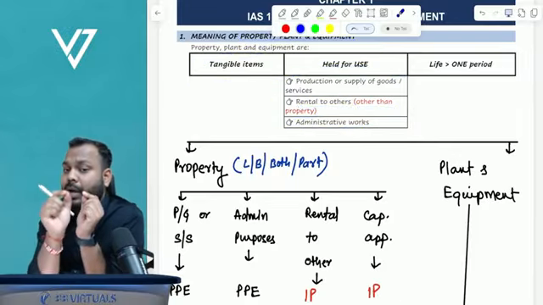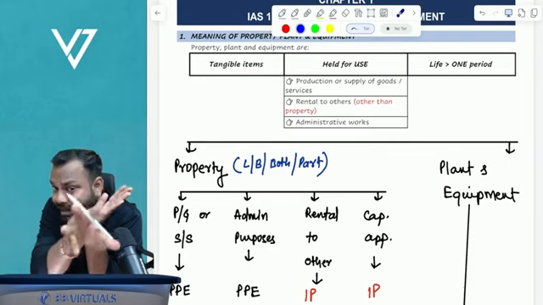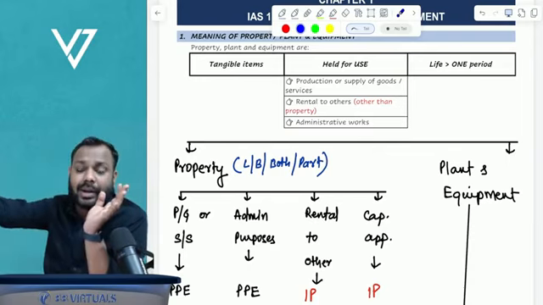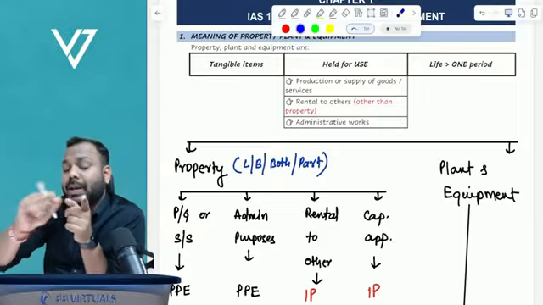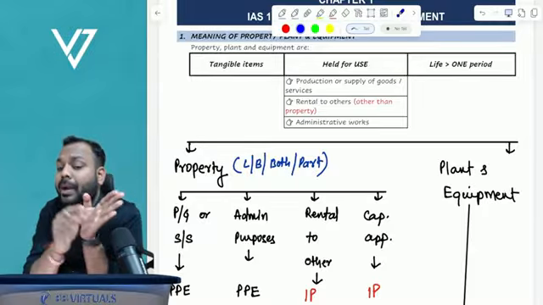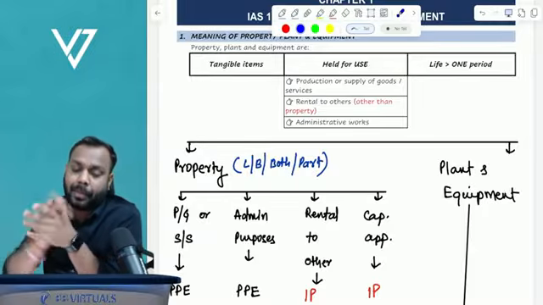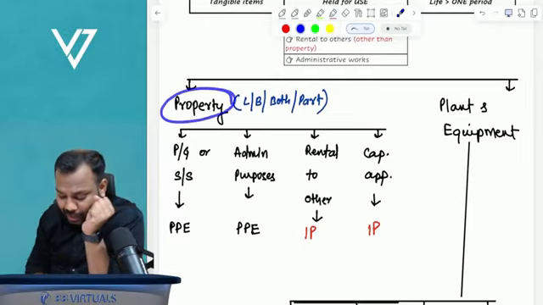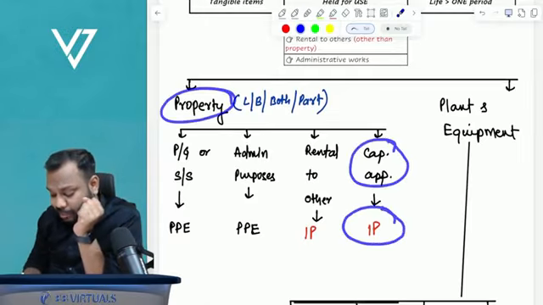So please make a note of it. If a property, meaning land, building, both or a part thereof, is given on rental, then it is an investment property. If the property is held for capital appreciation, then it is investment property.